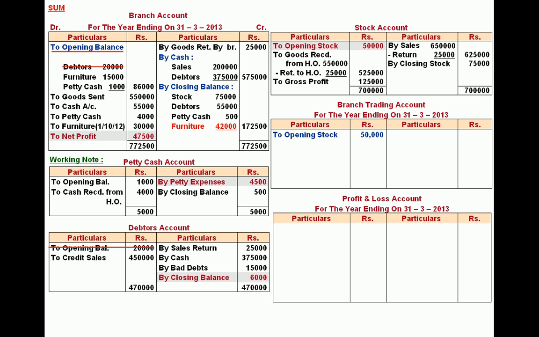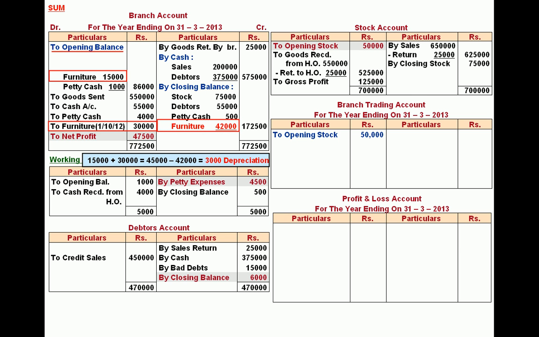Furniture opening balance is also not recorded in trading and profit and loss account, but the depreciation on furniture gets recorded. So items debited to branch account for furniture is 15,000 plus 30,000 and credited to branch account for furniture 42,000. Difference between debit and credit is known as depreciation. We have already calculated depreciation while preparing branch account, that was also 3,000, and this 3,000 depreciation is debited to profit and loss account.